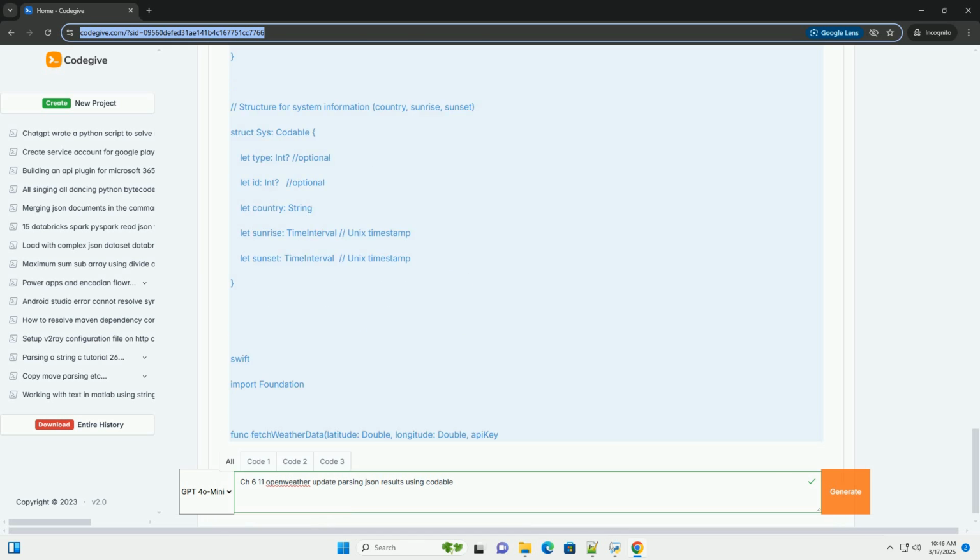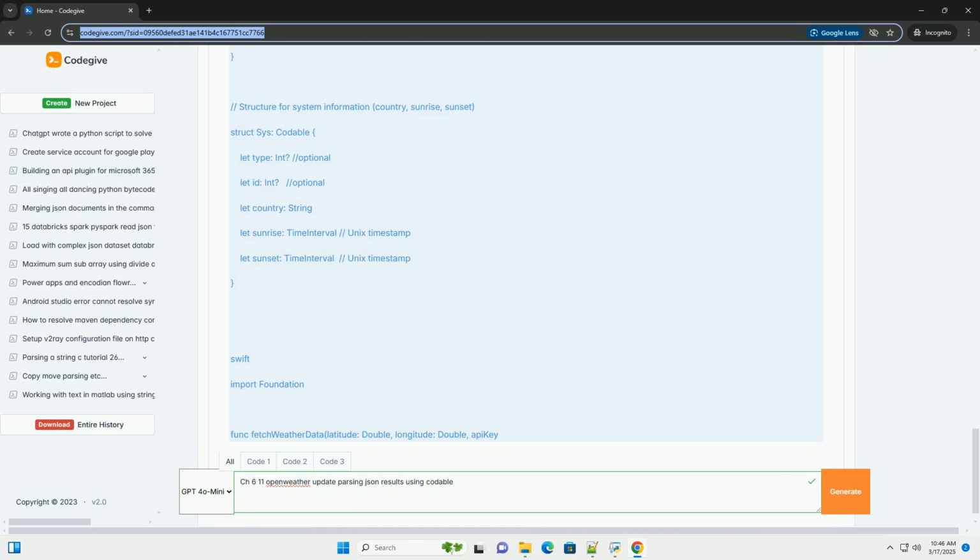Inside the completion handler, first check if there's an error. If there is, call the completion closure you passed in with the error. 5. Check the HTTP response. Ensure that the HTTP status code is in the 200 to 299 range, which means success. If not, create an NSError and pass it to the completion closure.